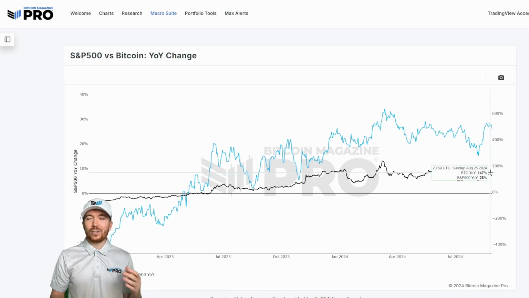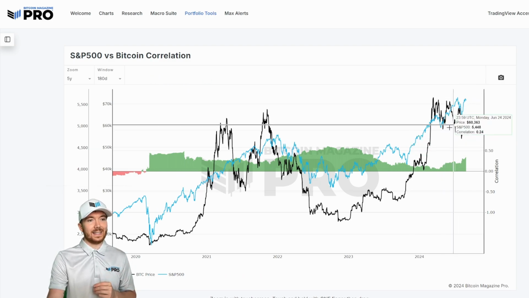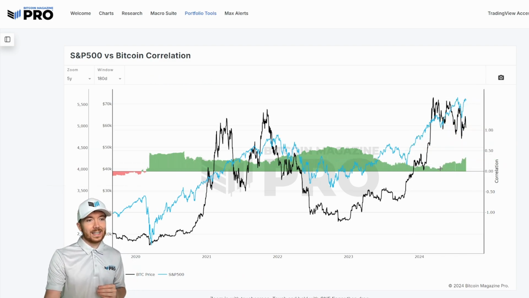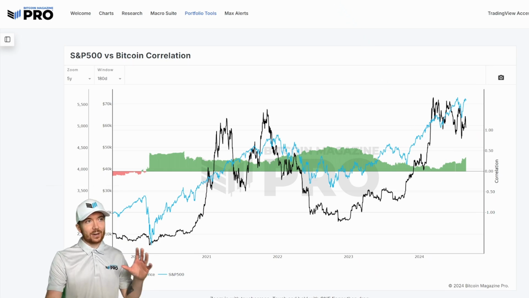So maybe Bitcoin does have a little bit of catching up to do, especially if you look at the S&P 500 versus BTC and their correlation. We can see that this correlation is actually continuing to increase. So really, Bitcoin is lagging behind slightly when it comes to price appreciation, given the fact that macro conditions are becoming considerably more bullish.